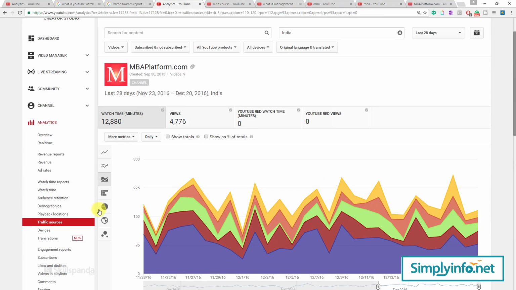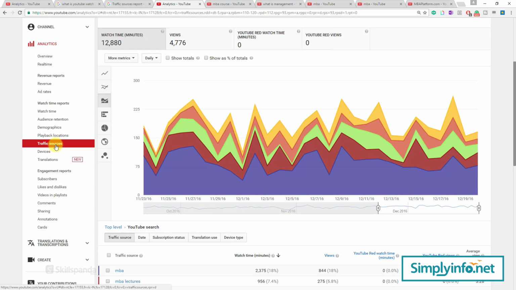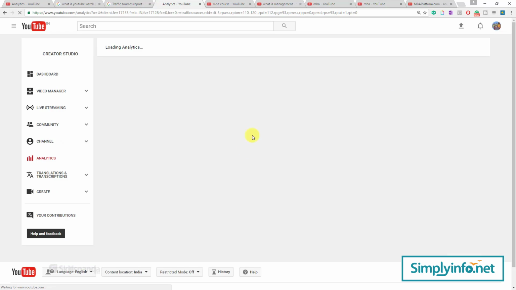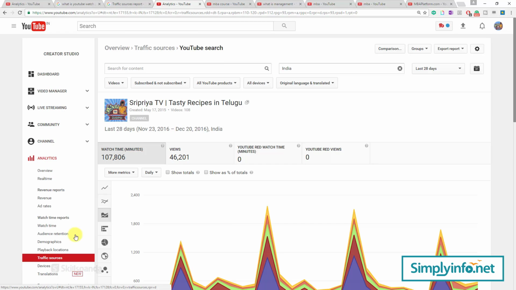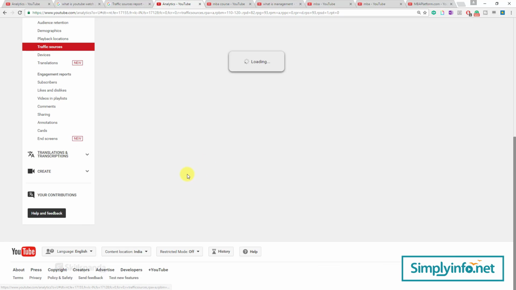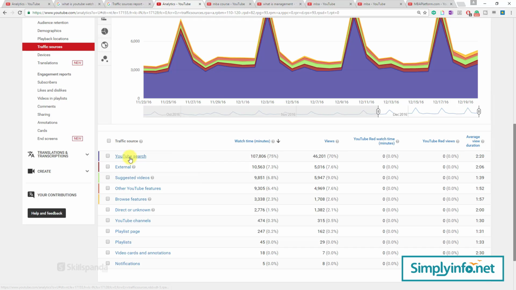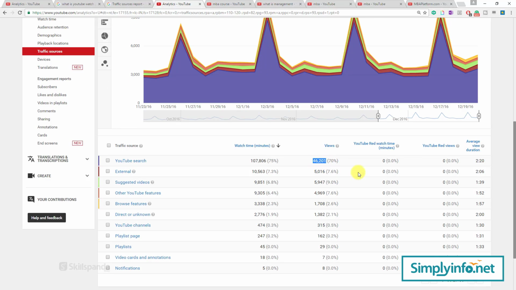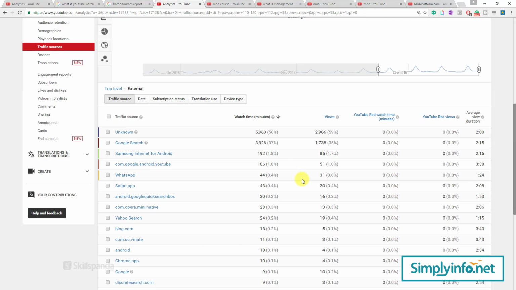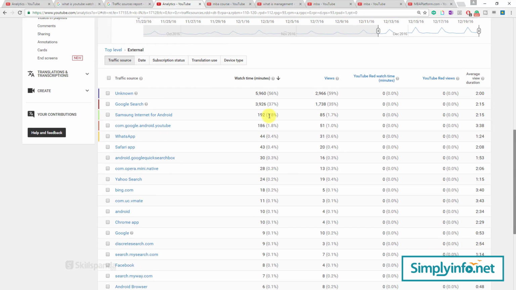So you can understand the exact sources of your keywords. For example, if I change to my cooking channel, we can see the traffic sources. The top level is always YouTube search, 46,000 views in the last 28 days. The next one is external. Click on external. See, actually people are searching outside. Google search means people are searching on Google, maybe searching for a cooking video, something like that.